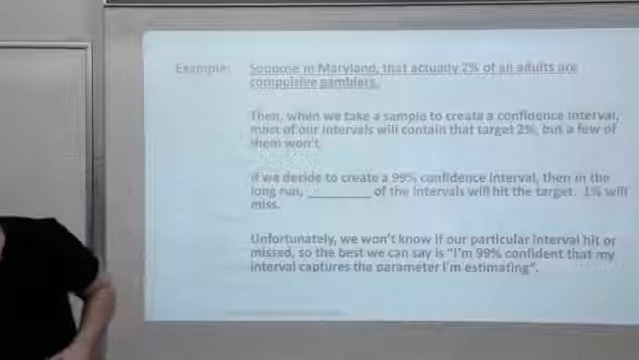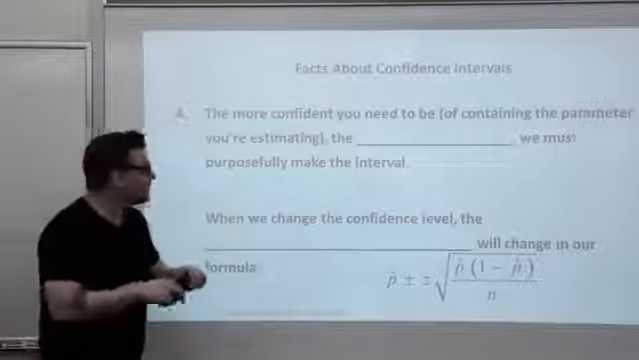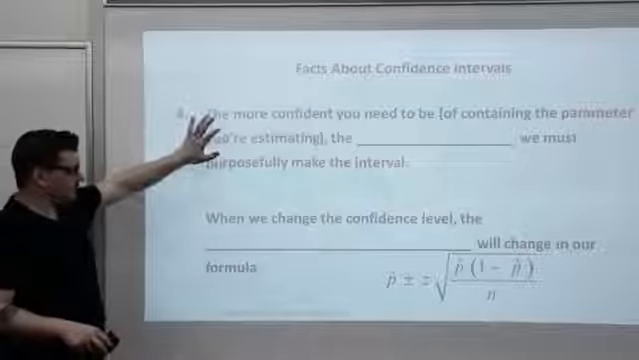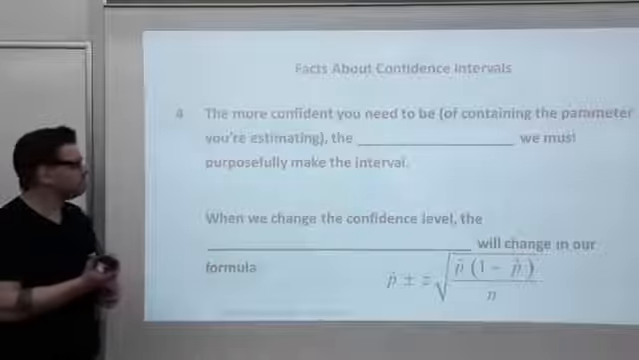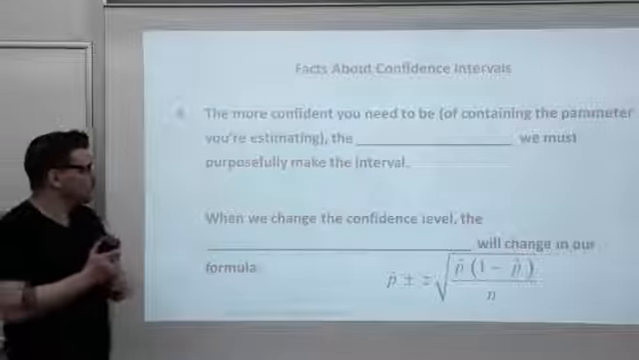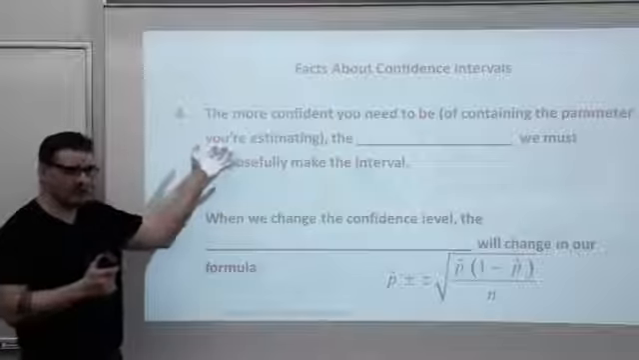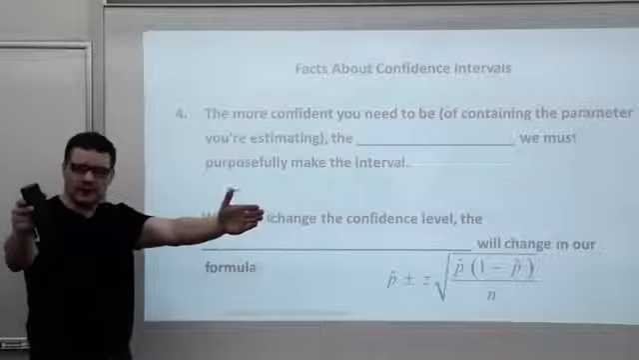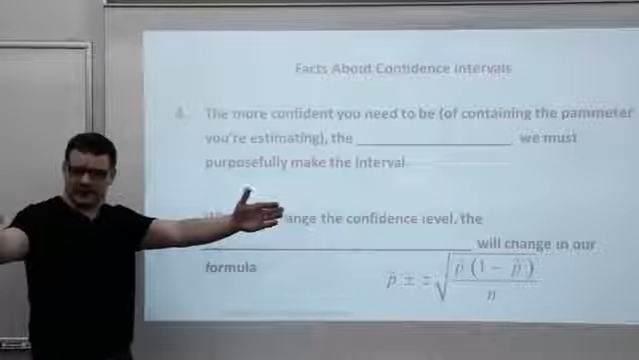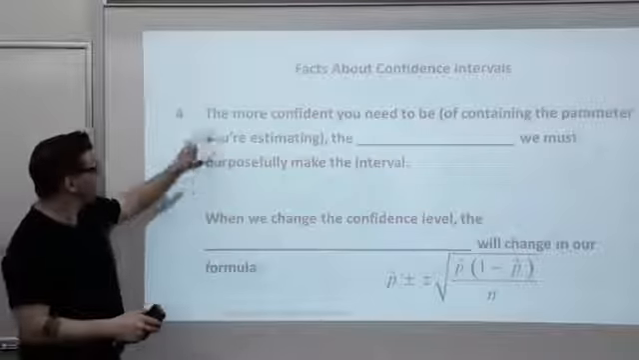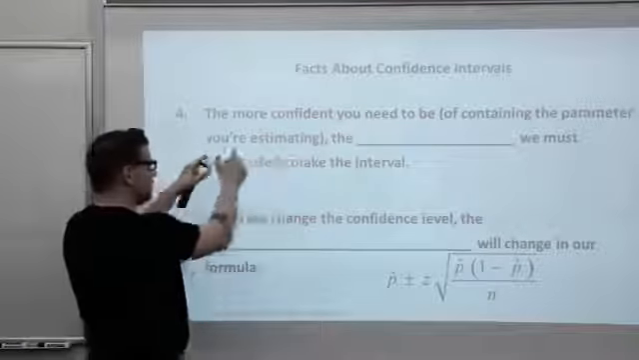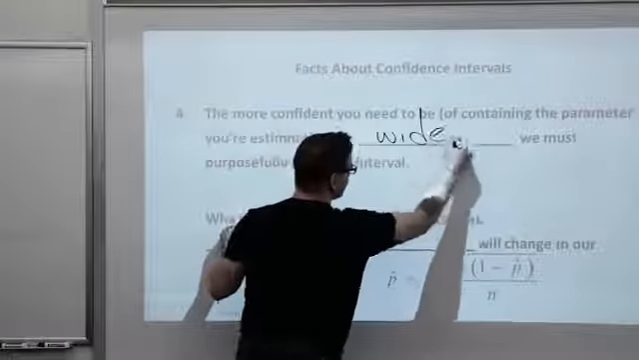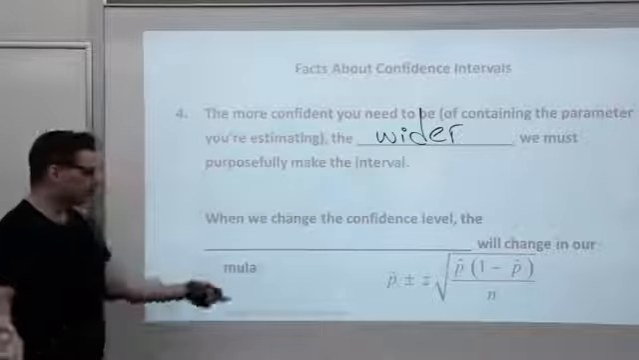Only 3 more to go. Pages, not numbers on this video. Fact number 4. Think about this. The more confident you need to be of actually hitting the parameter, what do you need to do? You need to purposefully make your interval wider, right? A wider interval will have a better chance of hitting the target. So the more confident you need to be of containing the parameter you're estimating, the wider we must purposefully make the interval. We're consciously saying, let's make it wider.